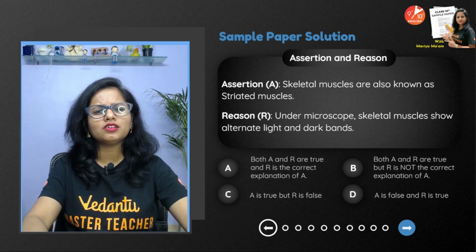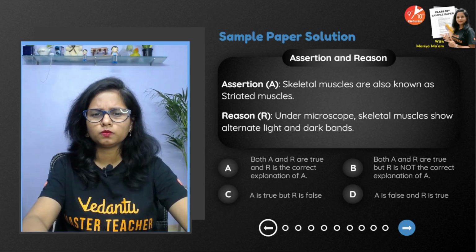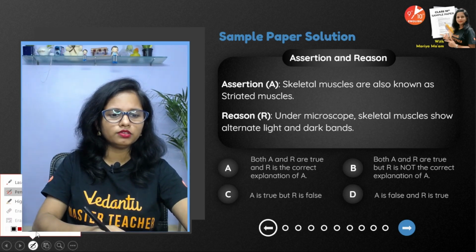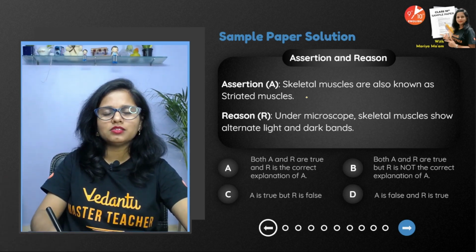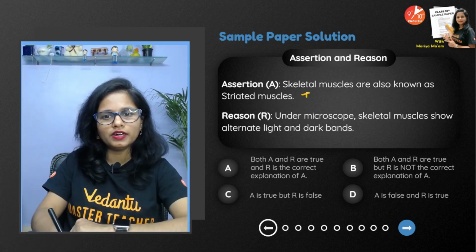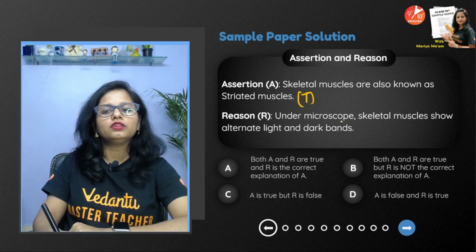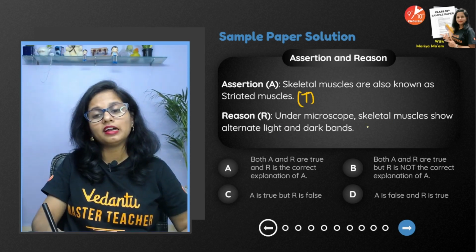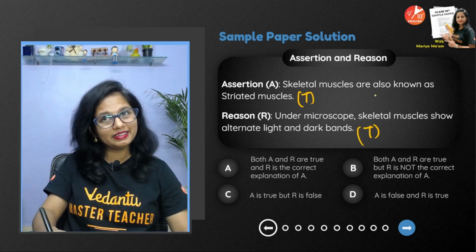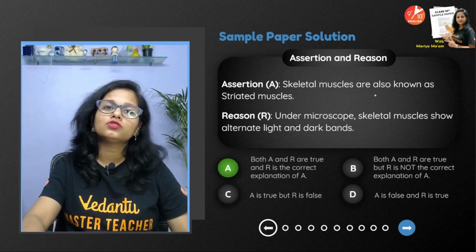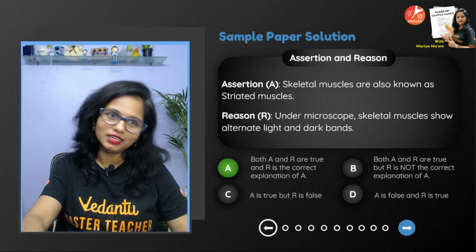So skeletal muscles are also known as striated muscles. True or false? So guys, skeletal muscles show light and dark bands and hence they are striated muscles. That's true. Under a microscope, skeletal muscles show alternate light and dark bands. That's again true, and that's exactly the correct explanation. So it's A.